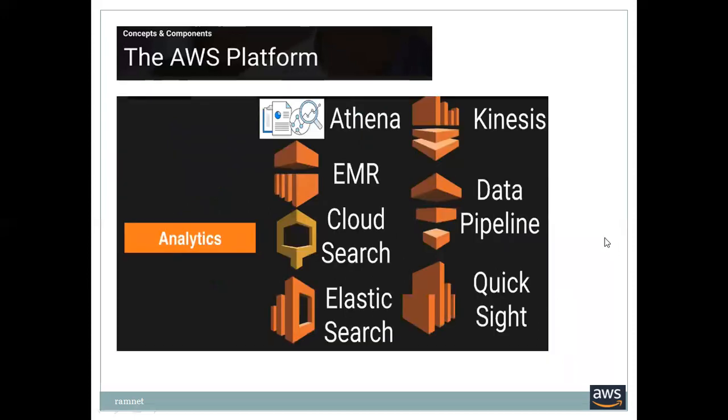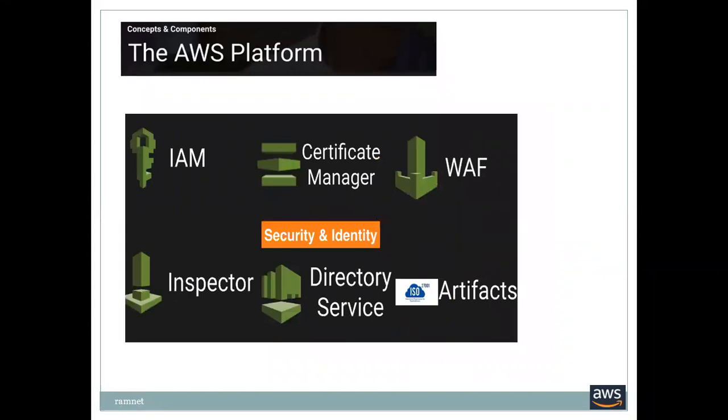Okay. AWS platform analytics: these are all very new to me because I don't do any kind of data analytics. Athena, Kinesis, EMR, CloudSearch, Data Pipeline, QuickSight, Elasticsearch. The data science people will very much enjoy these services. We may not be learning all these things. I'll give you some theoretical explanations on this. It's enough for us.